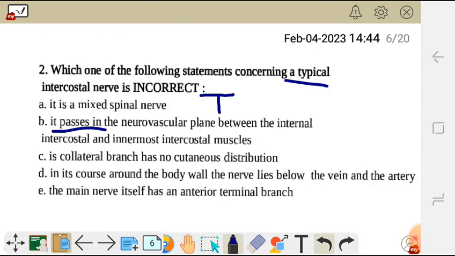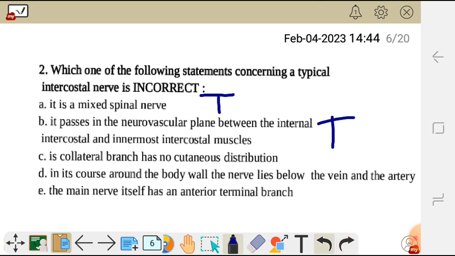So let's go back to our statement. Our statement was saying it passes in the neurovascular plane between the internal intercostal and innermost intercostal muscle. This is true. We have seen in the diagram that it passes in the neurovascular plane between the internal and the innermost. That's where the typical intercostal nerve passes. Okay, so statement B is true.